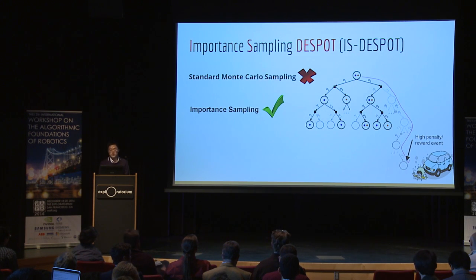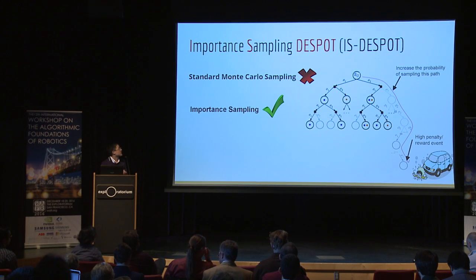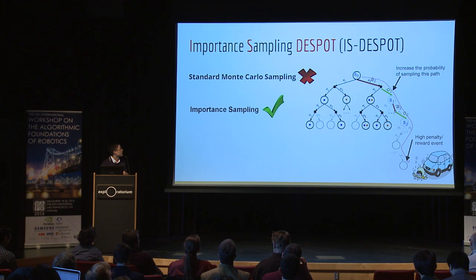So to address this issue, instead of doing standard Monte Carlo sampling, we do importance sampling, which means intuitively we increase the probability of sampling the path that is important. So let's first look at how the path is sampled. We first sample a state from the initial belief, and executing the given action leads to the observation and next state, and so on and so forth.